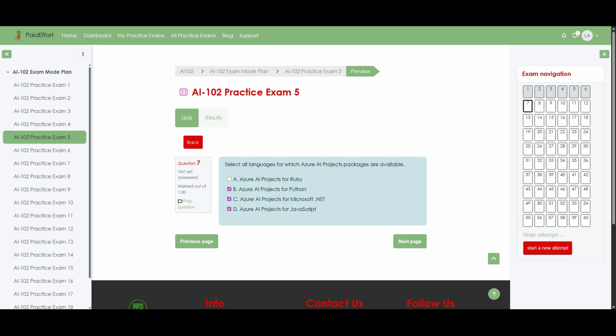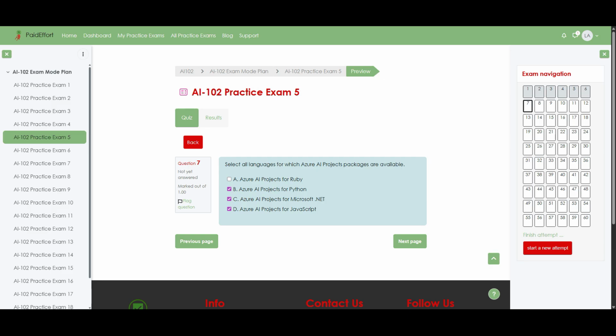First, Azure AI Projects for Python is a supported language-specific package, so developers using Python can install an SDK that lets them work with projects directly from their Python codebase. Similarly, Azure AI Projects for Microsoft.NET is provided for teams building applications in C# or other .NET languages, giving them first-class integration with Azure AI Projects.